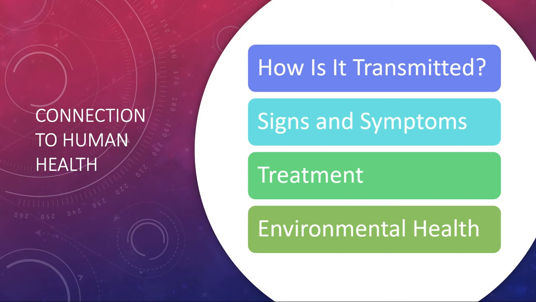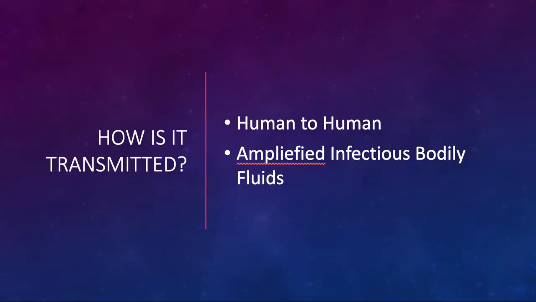So let's take a look at the connection to human health: how it is transmitted, different signs and symptoms, the type of treatment, and environmental health. So how is it transmitted?